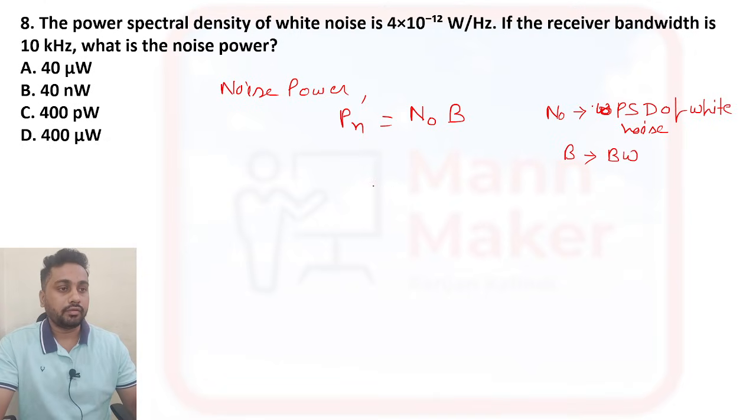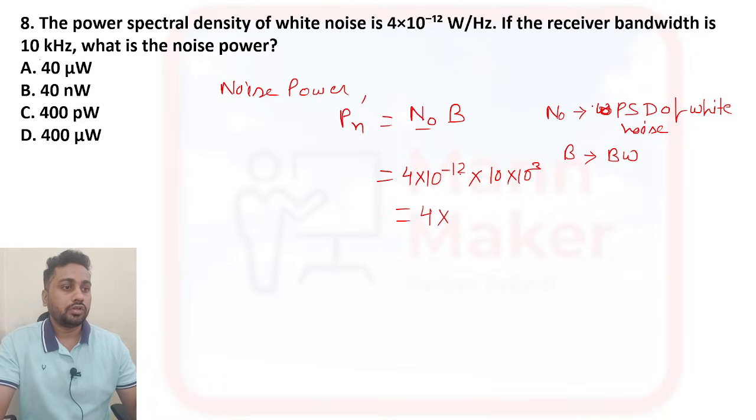Now we have been given 4 into 10 to the power minus 12, into 10 kilohertz, that is 10 into 10 to the power 3. Now we can write 4 into, this is minus 12, this is plus 1, this is plus 3. So this will be 10 to the power 4. Minus 12 and plus 4, so 10 to the power minus 8.